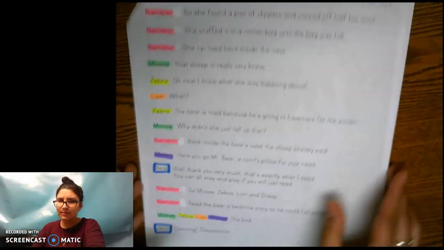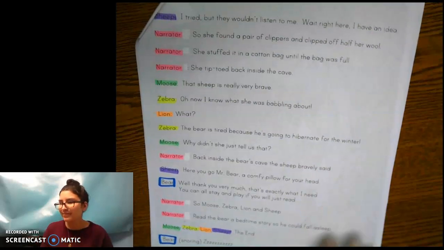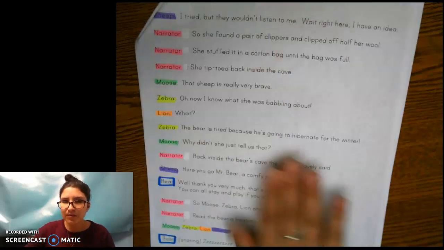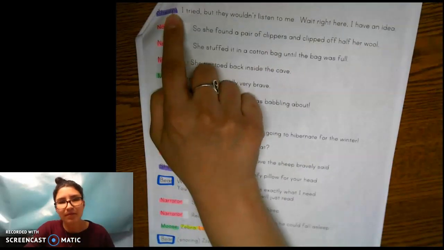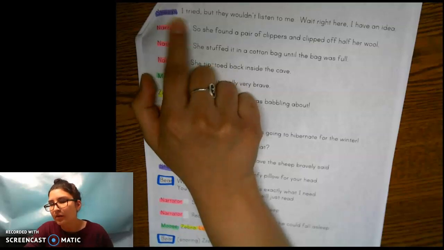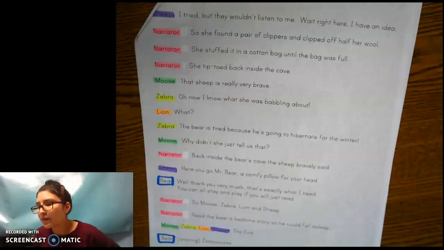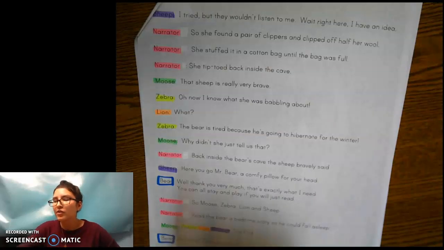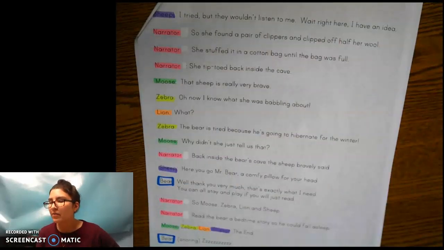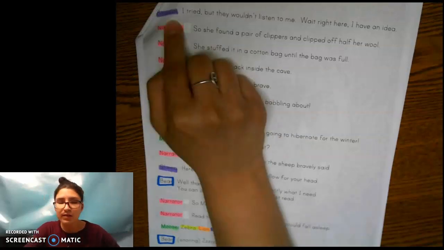Wait, didn't sheep try to tell his friends? Okay. Remember, this is still a script, and right here it says sheep: I tried, but they wouldn't listen to me. Wait right here. I have an idea. So this dialogue, I tried, but they wouldn't listen to me. Wait right here. I have an idea. Who's saying that dialogue?